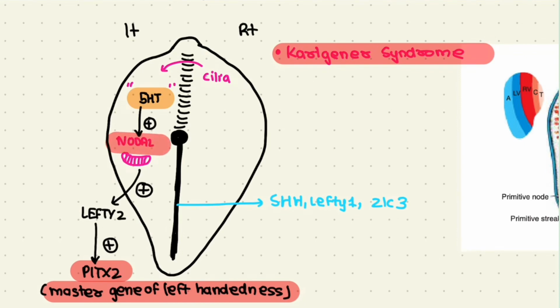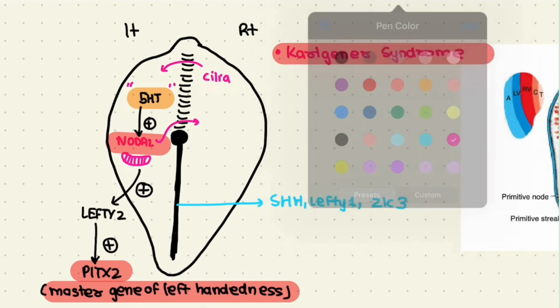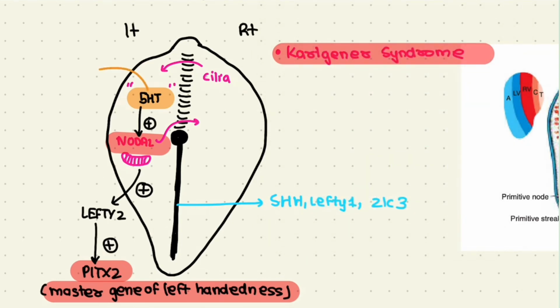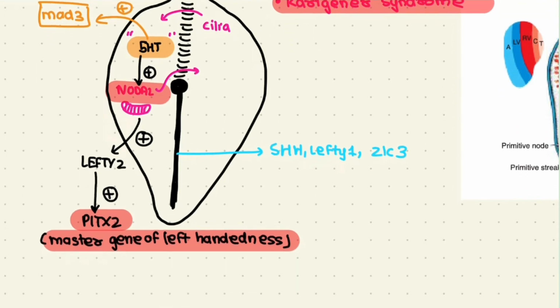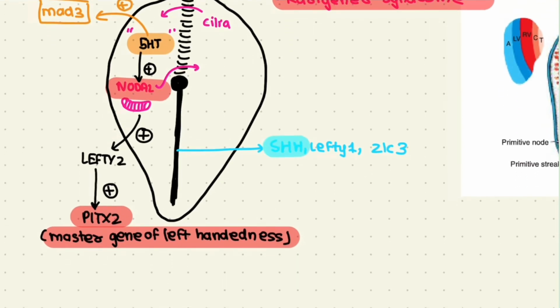This nodal transcription factor, you might ask, why then does nodal not cross to the right-hand side? Well, there is a theory that 5-hydroxytryptamine also stimulates another transcription factor known as MAD3, and this protein stops nodal from crossing to the other side. We also have the role of other transcription factors, which include sonic hedgehog, LEFT1 and ZLC3.